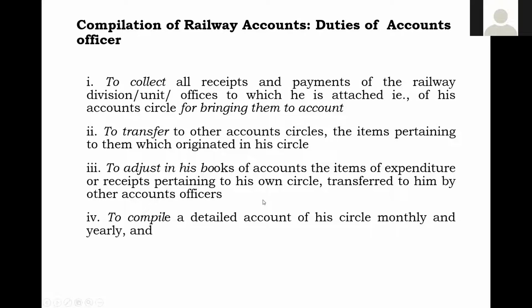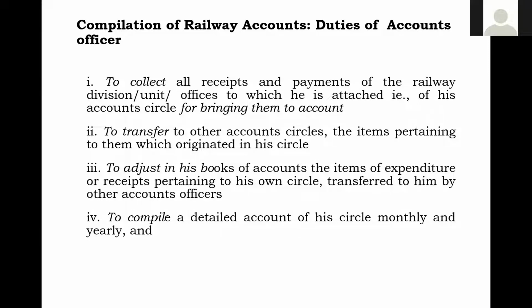Next one is, when we do this for receipts and payments which are pertaining to his own accounting circle, we have to bring them into account, or we have to transfer out the items which are not pertaining to the accounting circle. Once we do that, monthly transactions have been completed. So when monthly transactions have been completed, normally we will be compiling a detailed account of the circle monthly and yearly.